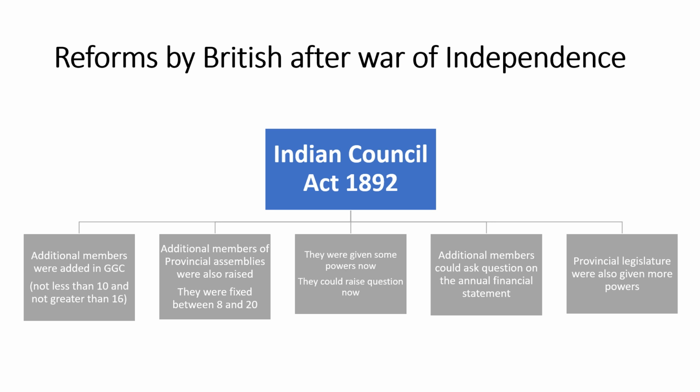Now they could raise questions. Additional members could also ask questions on the annual financial statement. Provincial legislatures were also given more powers. So this is the brief account of what the Britishers did in the Indian Councils Act of 1892. From the point of view of Sir Syed, this is enough.